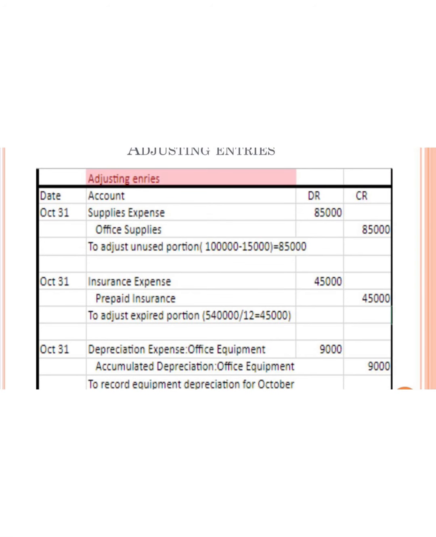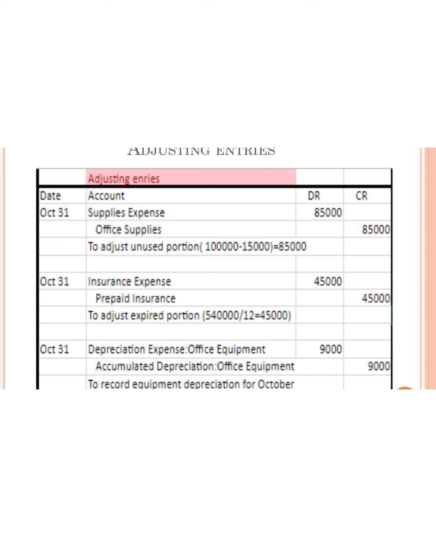After preparation of the trial balance, the next step is to pass journal entries pertaining to adjustments. There we have some adjustment entries. The first adjustment entry is to adjust the unused portion of office supplies. There we have 1 million tenge that we should subtract the 15,000 of unused portion from to get 85,000 that we should debit and credit. Next adjustment entry: we should adjust the expired portion of insurance. Since we bought insurance for 1 year, we should divide it by 12 and we get 1 month's insurance, 45,000, that we should also debit and credit.